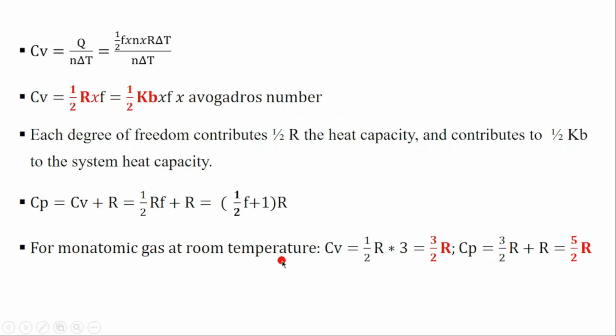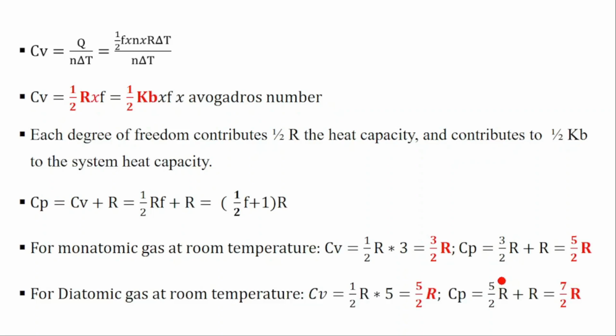Then for monoatomic gas at room temperature, we have Cv equal to 1 over 2 R times the degree of freedom. Remember, for monoatomic gas, we have 3 degrees of freedom. Then we have 3 over 2 R. For monoatomic gas, Cv is equal to 3 over 2 R. But Cp will be equal to 3 over 2 R, Cv plus R, that we get 5 over 2 R.